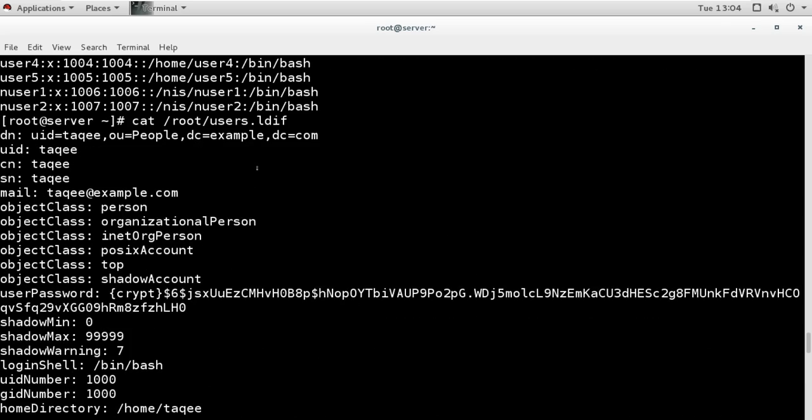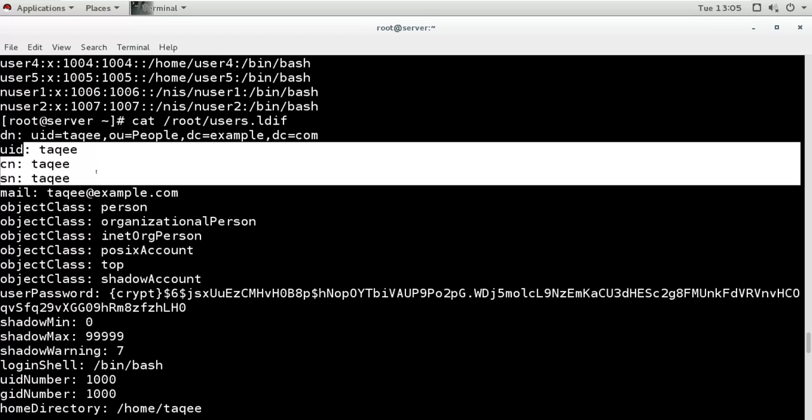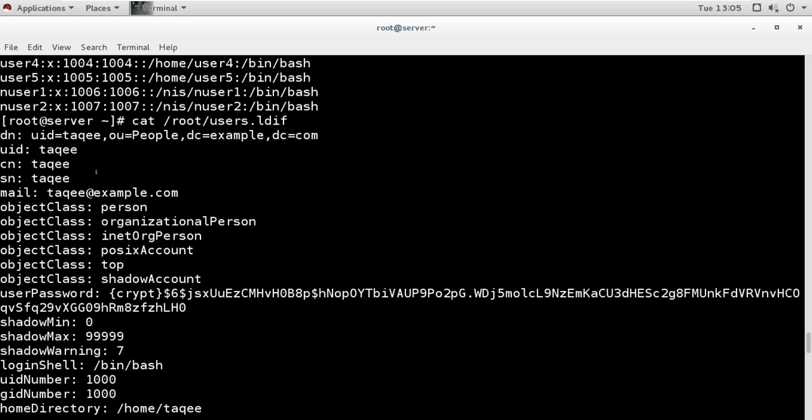And what it is like: DN, you can see here, distinguished name, UID is this, people is the OU, domain name is the DC, dc=example,dc=com. This is the UID, common names, SN, email address, and see it is using this domain name here.